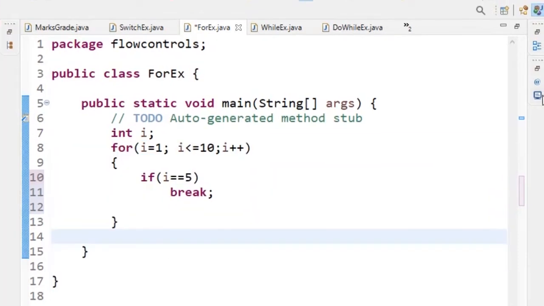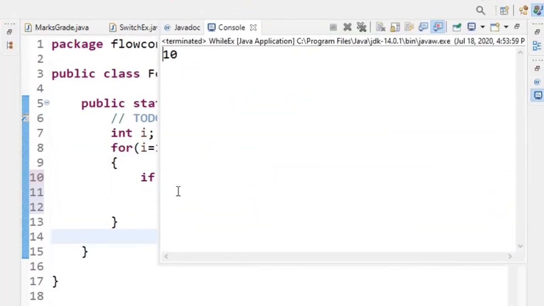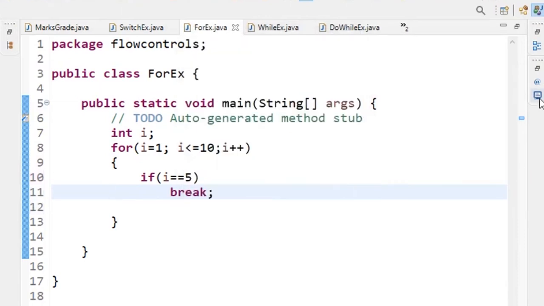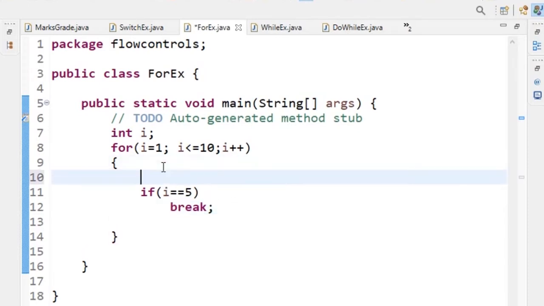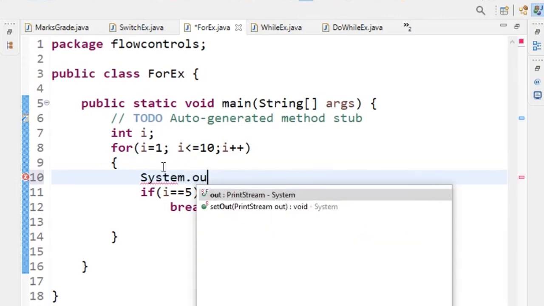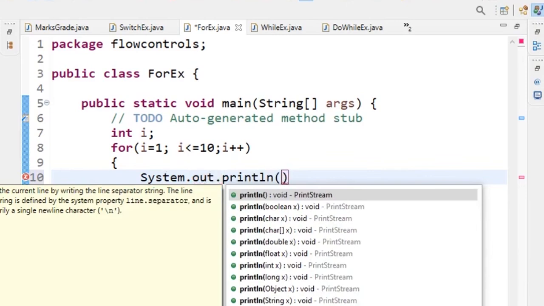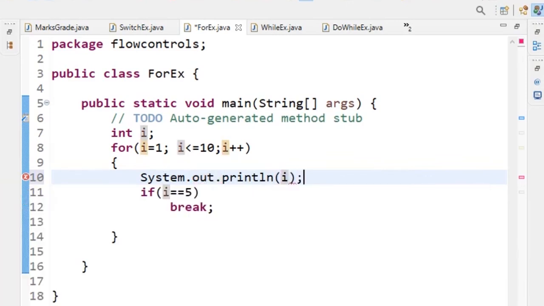Let us see the output of this program. Run the program, and sorry, why did I get nothing? Because I didn't print any statements here. That's why I got an empty output. Where is the println statement? Whatever you want to print, we have to write in a println statement, right? I forgot to write this println statement, so the output is nothing.